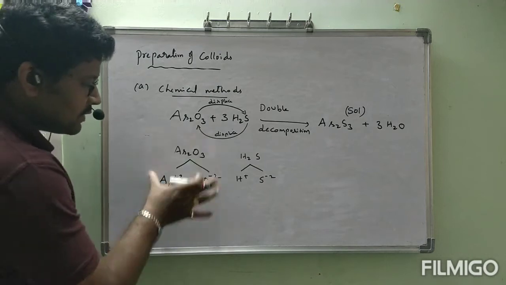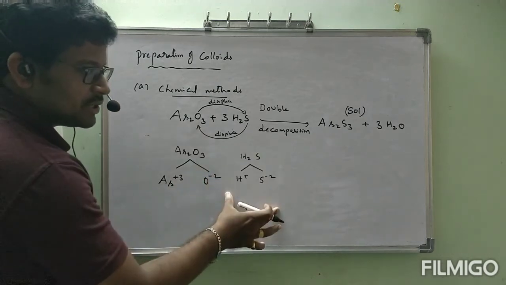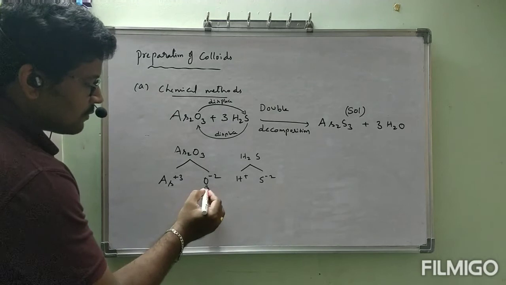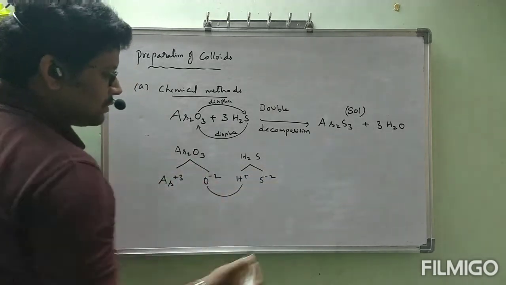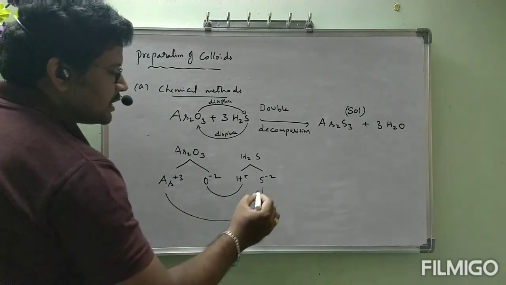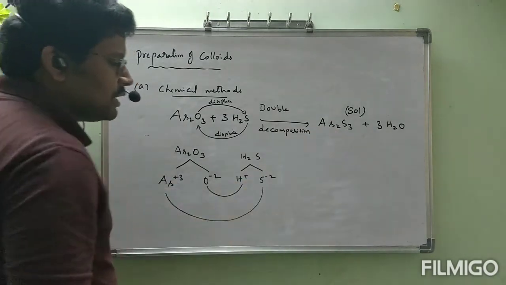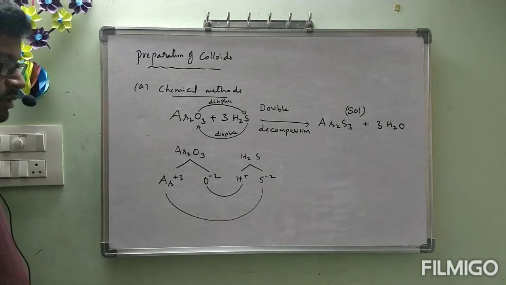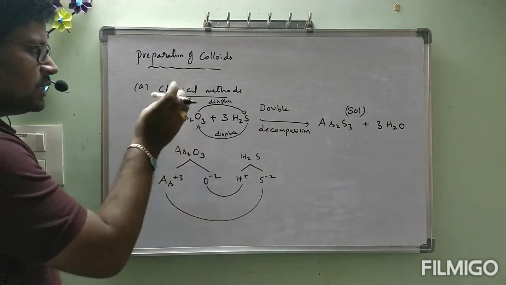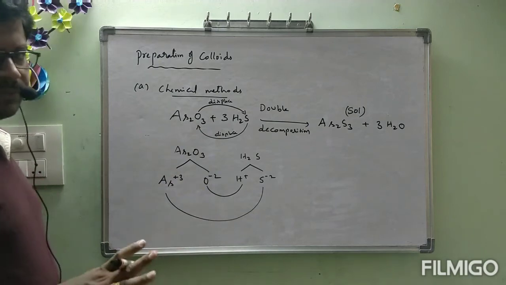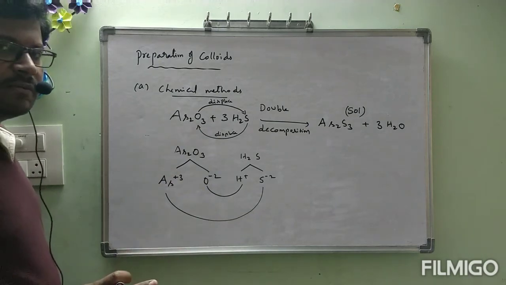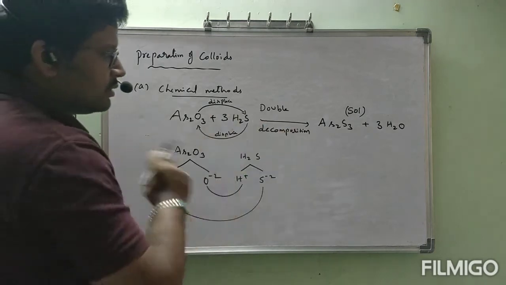After this, O2- and H+ will combine to form H2O, and As3+ and S2- will combine to form As2S3. Double displacement and double decomposition are both the same.